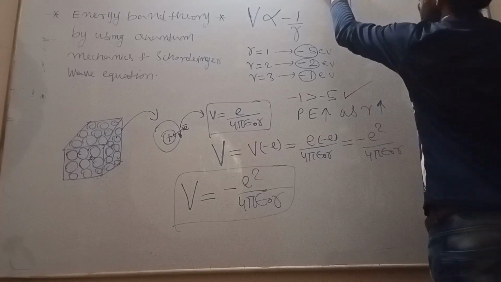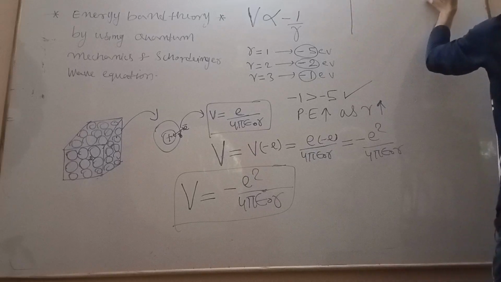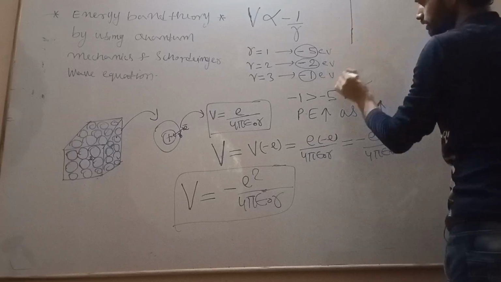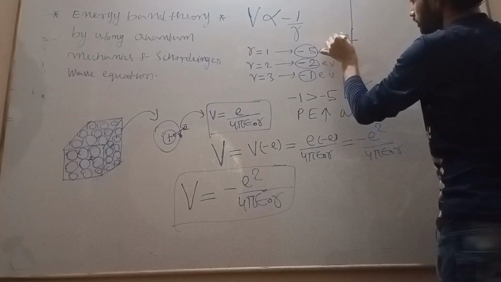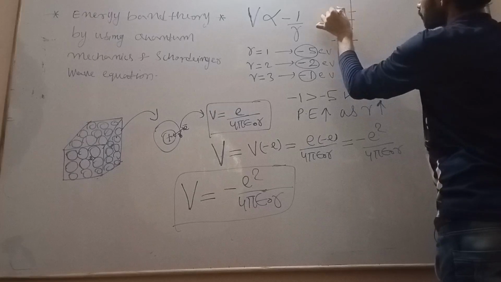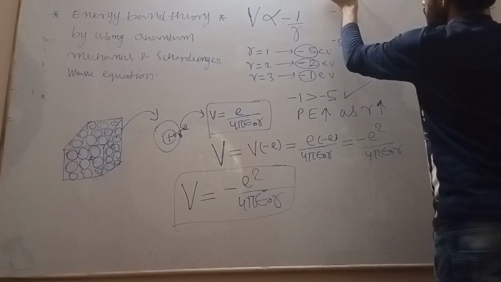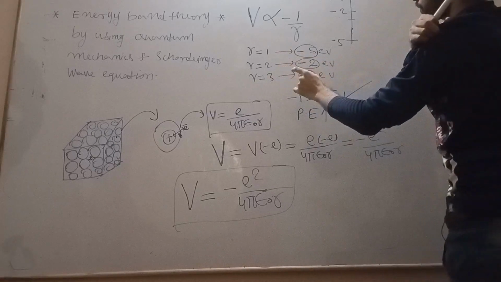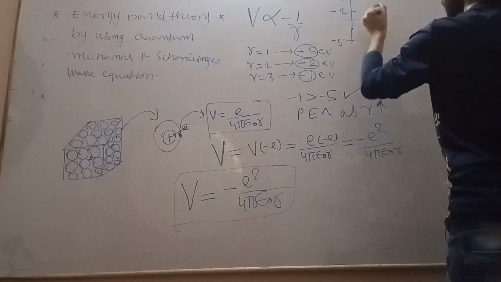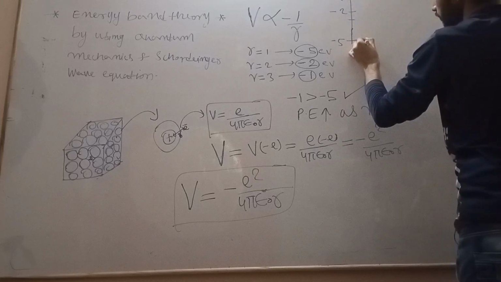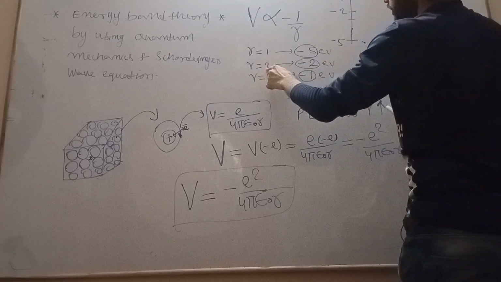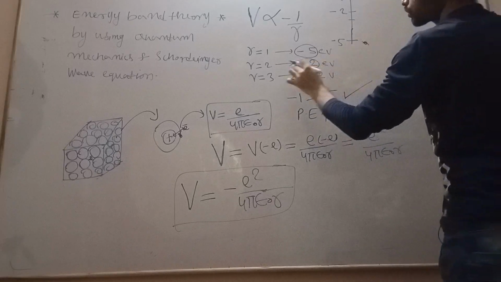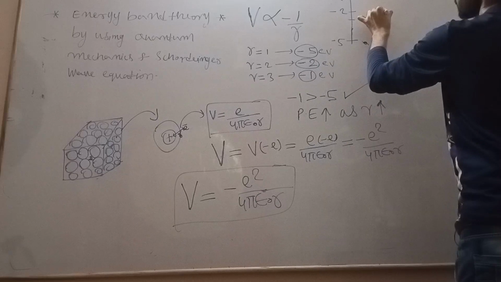So this is my potential and this is my distance. Yes or no? Yes. Let us say this is minus 5, this is minus 2, this is minus 1 and this is 0. See, minus 5, r is equal to 1. How much at r is equal to 2? Minus 2, somewhere here.